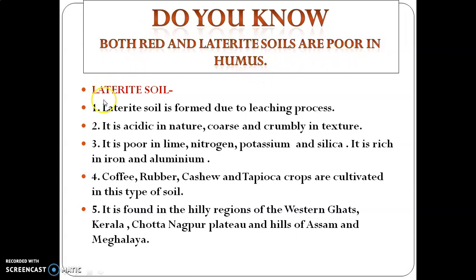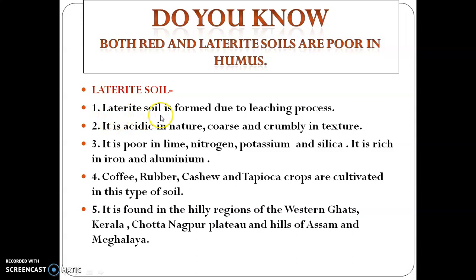Now the last soil is laterite soil. How is this soil formed? This soil is formed due to the leaching process. Now what is leaching? Leaching means when important minerals present in the soil are removed by heavy rainfall. So due to heavy rainfall, when important minerals percolate into the subsoil, then infertile soil will be left on the top.